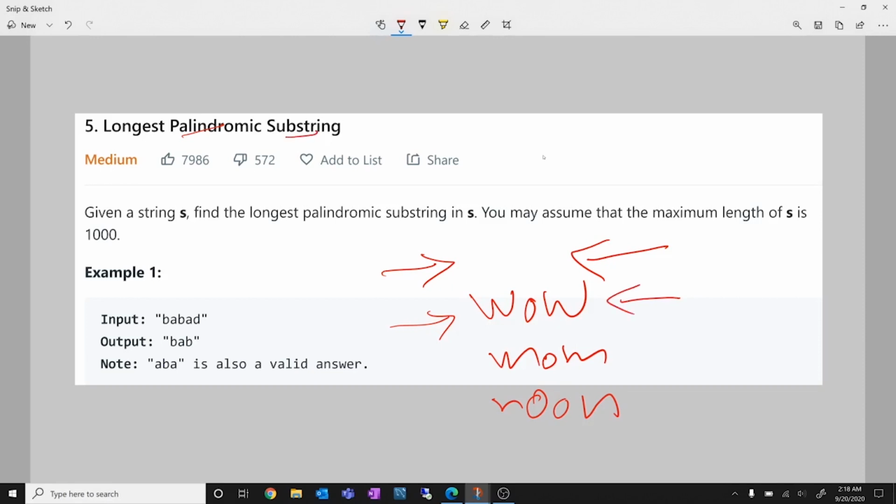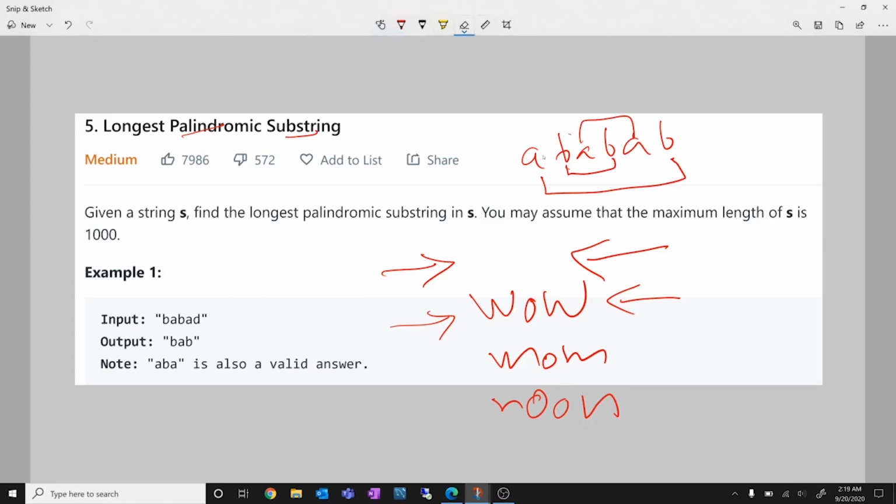Now let's talk about what a substring is. For any string A, B, A, B, A, B, a substring is any contiguous sequence present in this string. Suppose BAB is a substring of this string. This entire string is also a substring. ABA is also a substring. Any contiguous sequence is a substring.